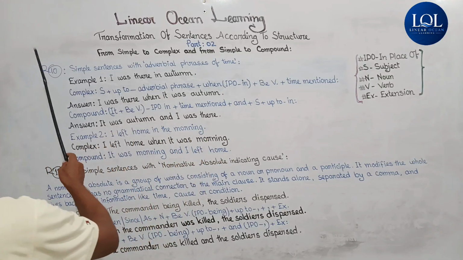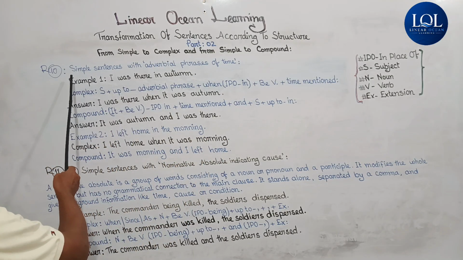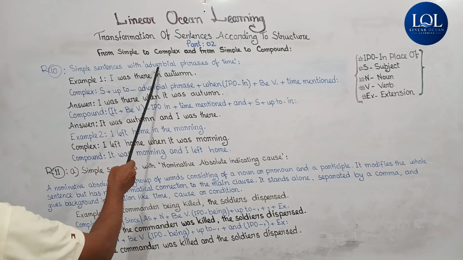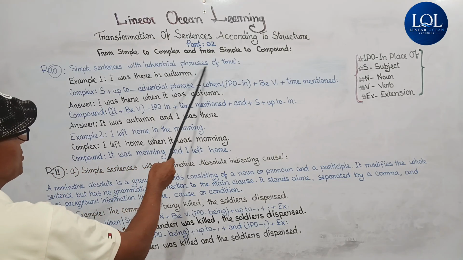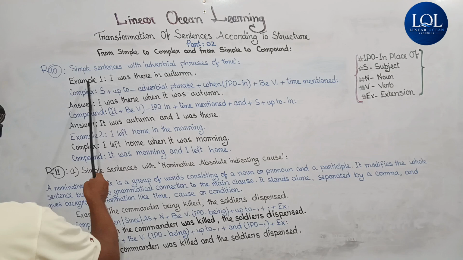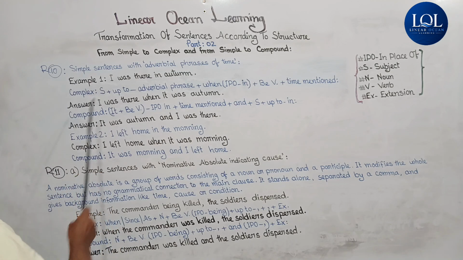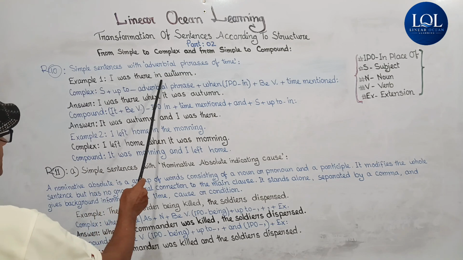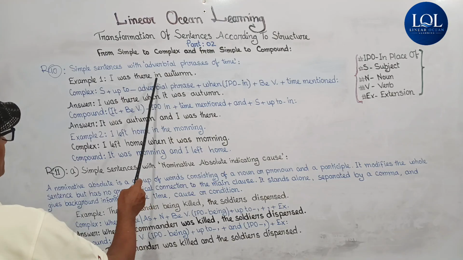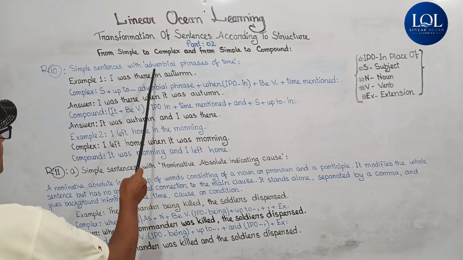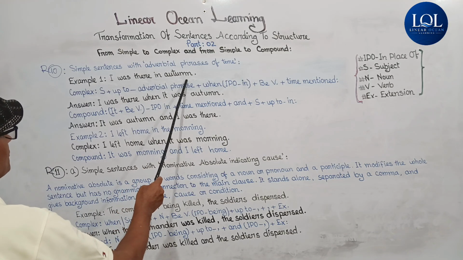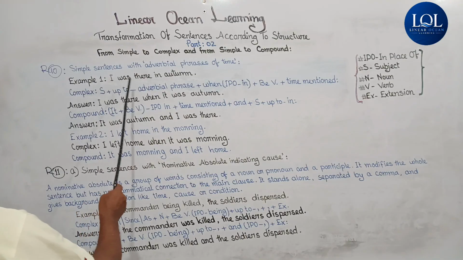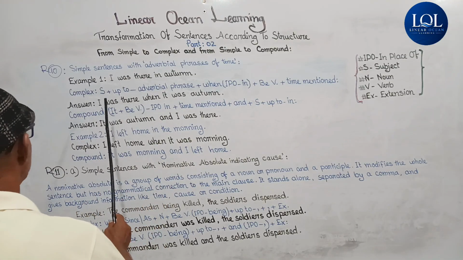Today my video is on rule 10 on simple sentences with adverbial phrases of time. Example 1. I was there in autumn. Here, the adverbial phrase is "in autumn," and it is indicating time.